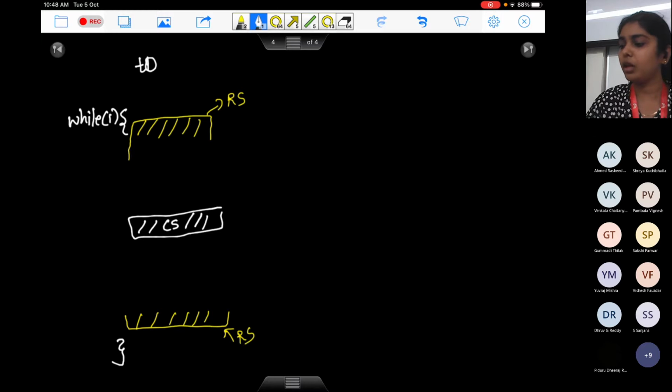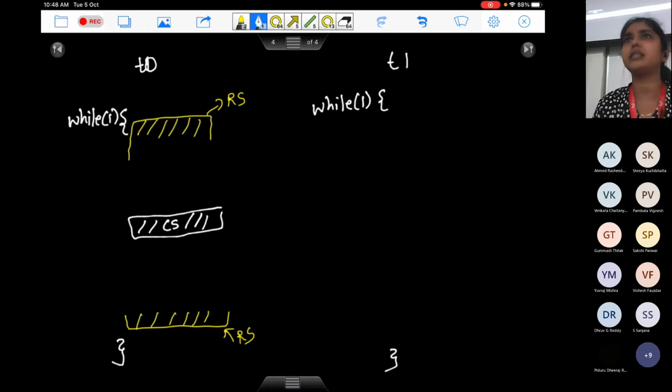Same thing is happening with your other program T1 here. The only reason why I am putting it in a while loop is that the critical section gets executed again and again. The remainder section is also getting executed again and again. Your code might not be an exact replica of this situation. You might not have any while condition in your code where a critical section is sitting inside. It might be the case you execute remainder section, critical section, remainder section, critical section. It's just a generalization of the problem that you are accessing this critical section again and again.